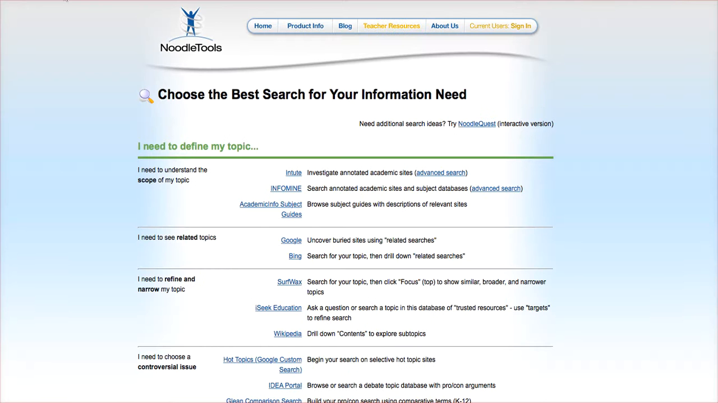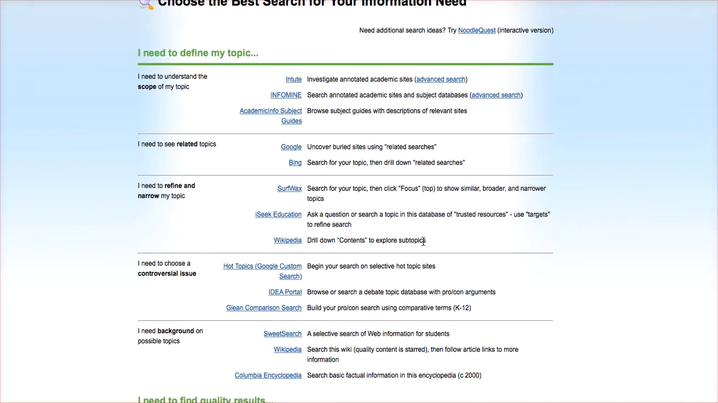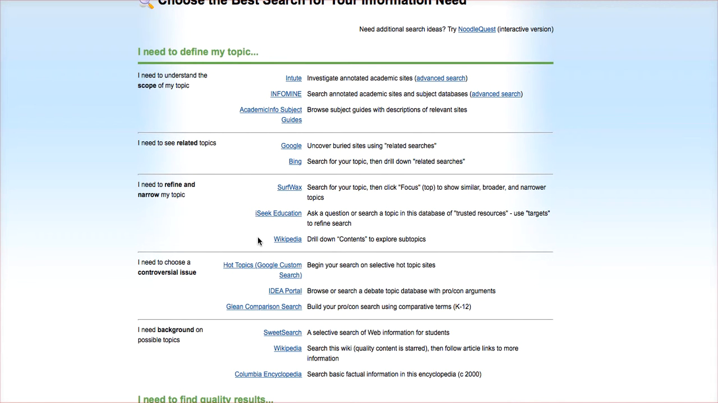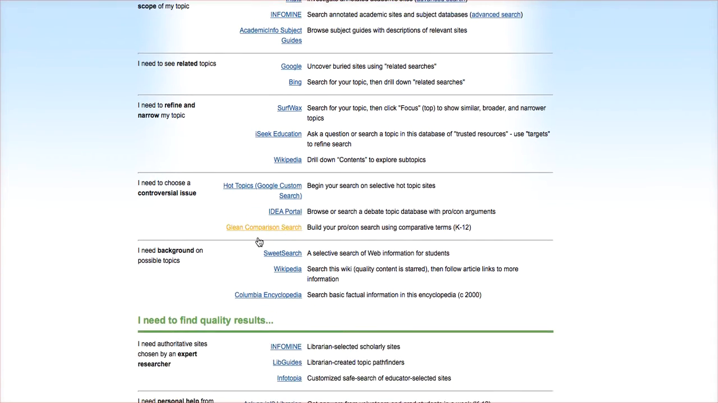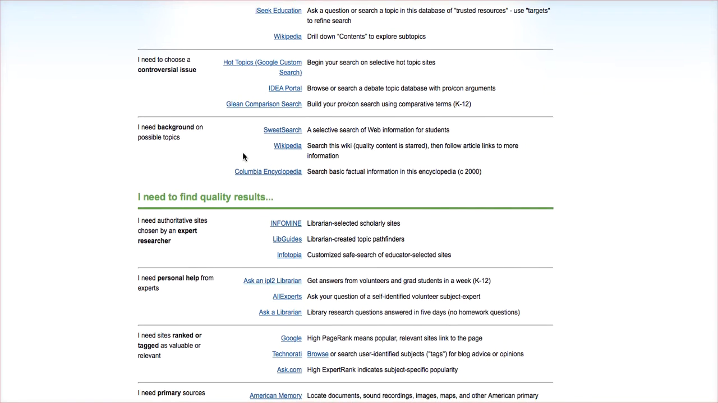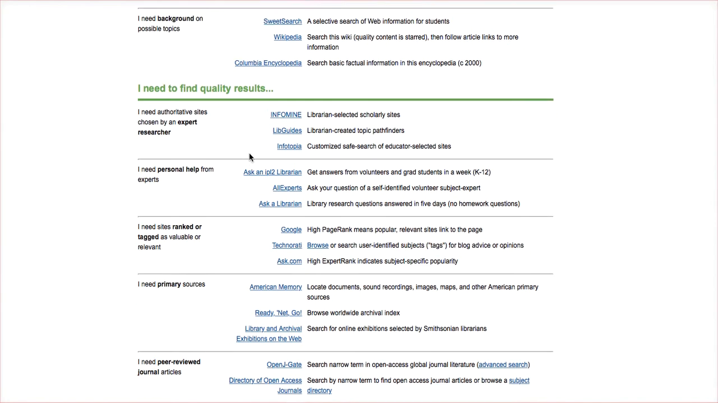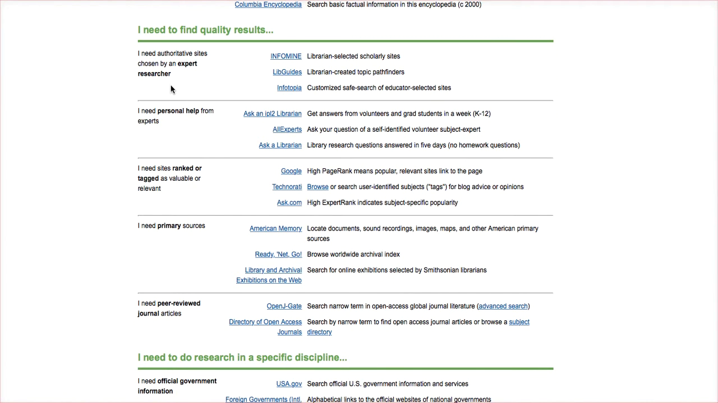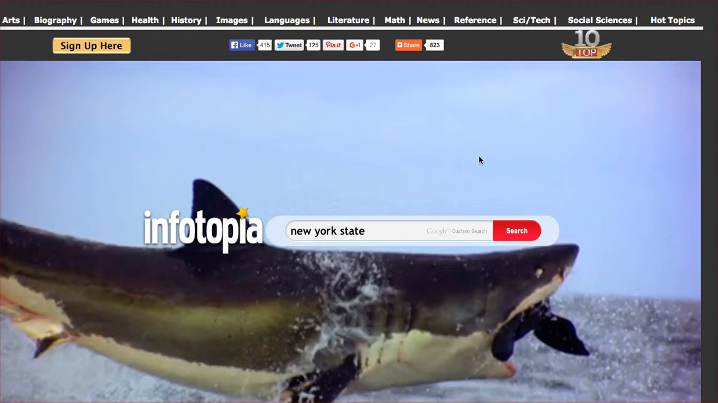Another great site back on Noodle Tools that I found, well, here we have Wikipedia, of course. We're pretty familiar with that. What if you're looking up a controversial issue? There's even a Hot Topics Google custom search. How cool is that? So we keep scrolling down, and here's the one that I really wanted to show you. I need to find quality results by an expert researcher because again, guys, we need to know who we're getting our information from. So let's click on Infotopia.